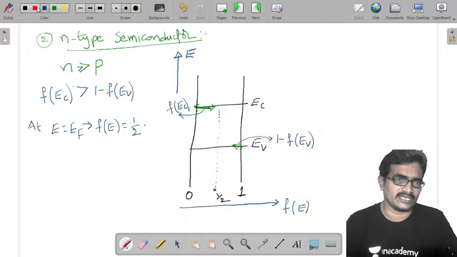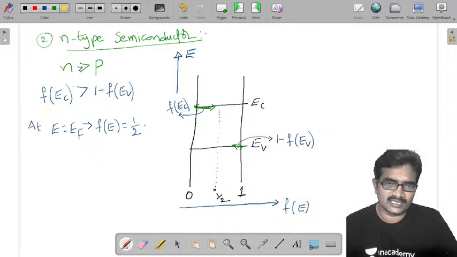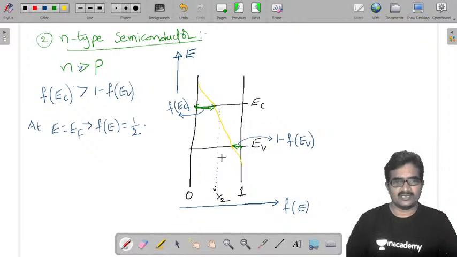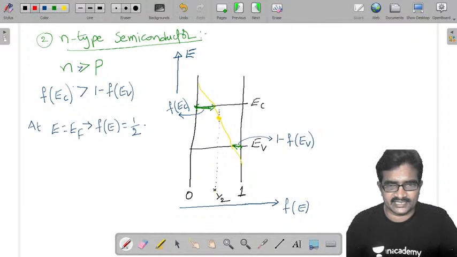Now I am going to draw an imaginary line to map these two, like this. Now at this point on the imaginary line, its probability of occupancy is 1 by 2. Now I am going to extend this line horizontally.